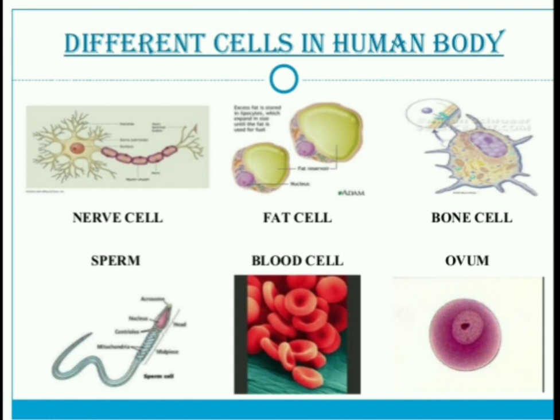Next is the sperm, the basic unit of the male reproductive system. Next are the blood cells, which have a biconcave shape and are the basic unit of blood tissue. And next is the ovum, the smallest unit of the ovary of the female body.